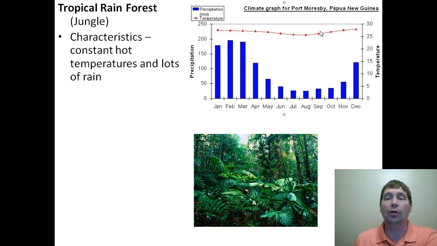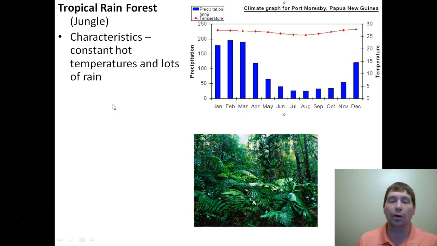Other characteristic you've got going on with the tropical rainforest is lots of rain. If you look at this graph, it shows how much precipitation it gets in millimeters. 200 millimeters is roughly 80 inches. So in the month of February, this rainforest got 80 inches of rain. In March, it's getting like 79. So a tropical rainforest will get more rain in a month than Logan will in 10 years. So lots and lots and lots of rain is the big thing. So warm with lots of rain.